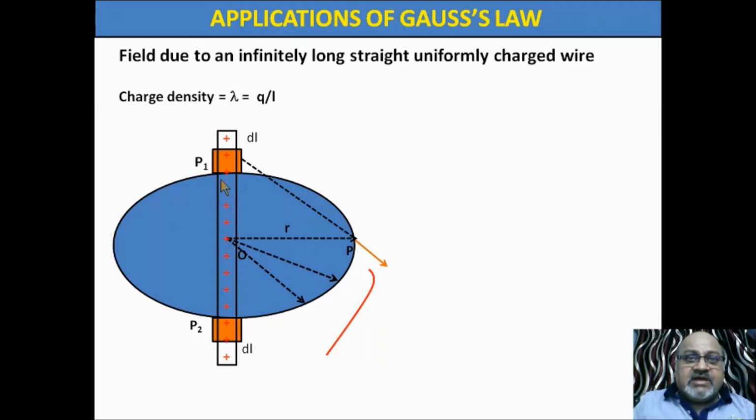Both the elements are at equidistance from the point O. See, this is the line joining this element and point P. Now there will be force of repulsion. You can see the electric field will be in this direction. See this. Now at point P, we see there are two electric fields.